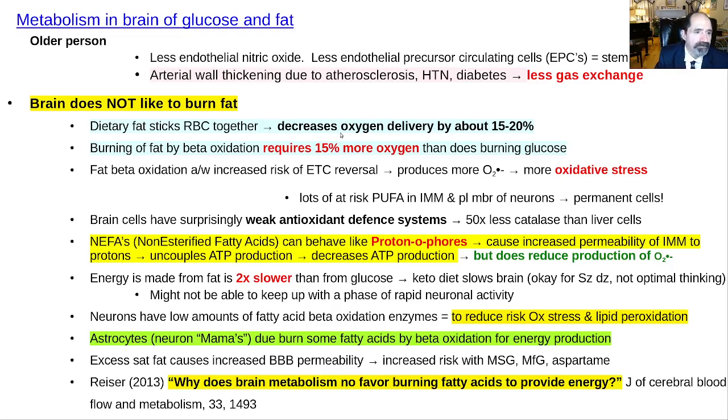Okay, we just talked about how the brain does not like to burn fat, because fat in the blood decreases oxygen to the liver. Beta oxidation of fat, because it's so heavily reduced, requires at least 15 to 20% more oxygen. That's bad. The cell doesn't want to do it. Here's a good article if you want to read Reiser's article on why brain metabolism does not favor burning fats.